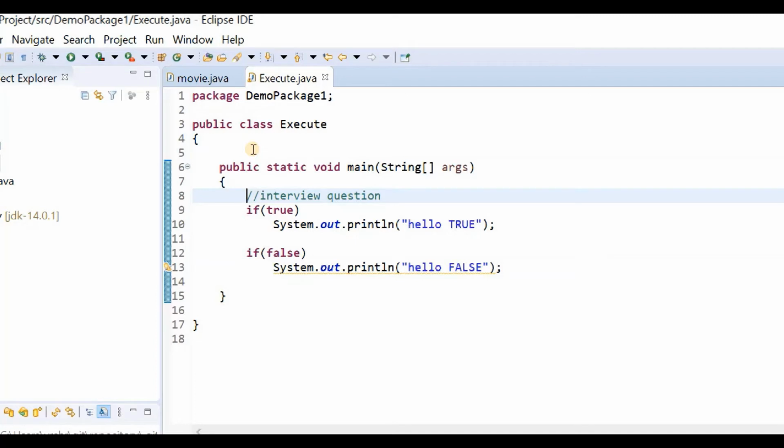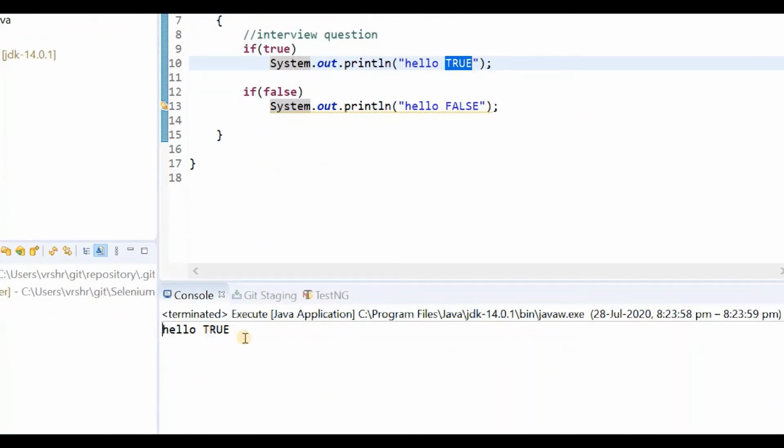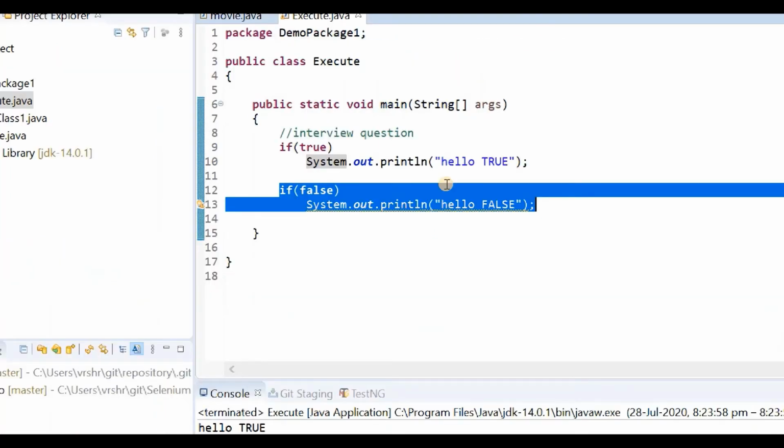The solution to this is that I have already told you that the condition has to be true. That is, if the condition is met, then only we can enter into this code and we can execute whatever is given in the if loop. So yes, hello true will be executed. So let's just run and check it once. Yes, in the console only hello true will be printed. And this particular statement with its if loop will be ignored.